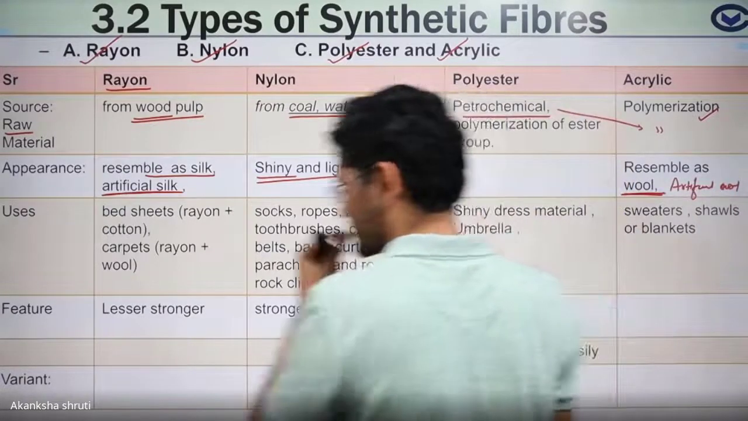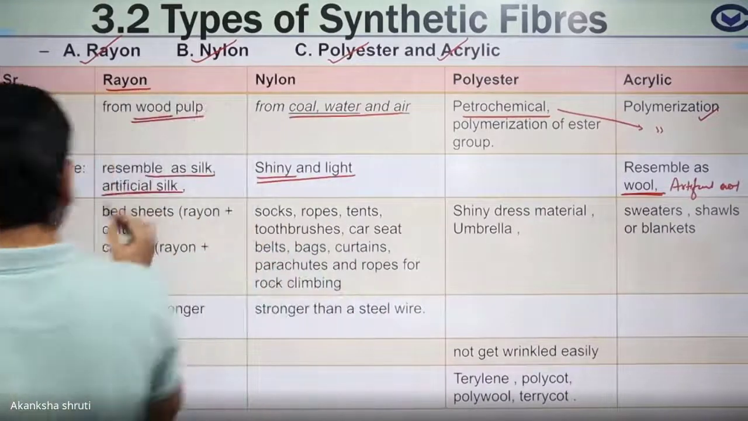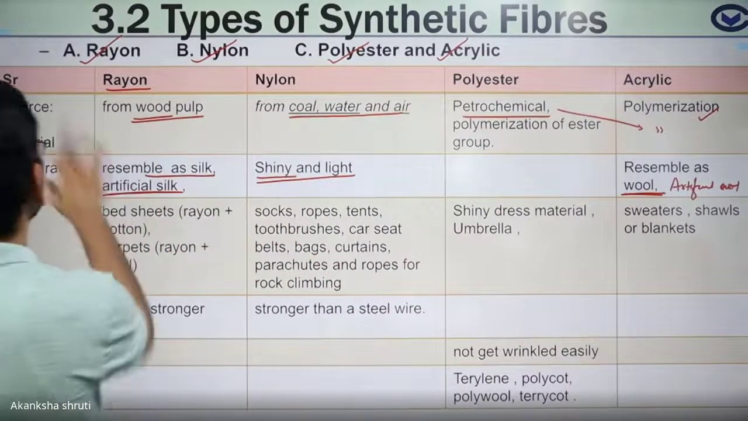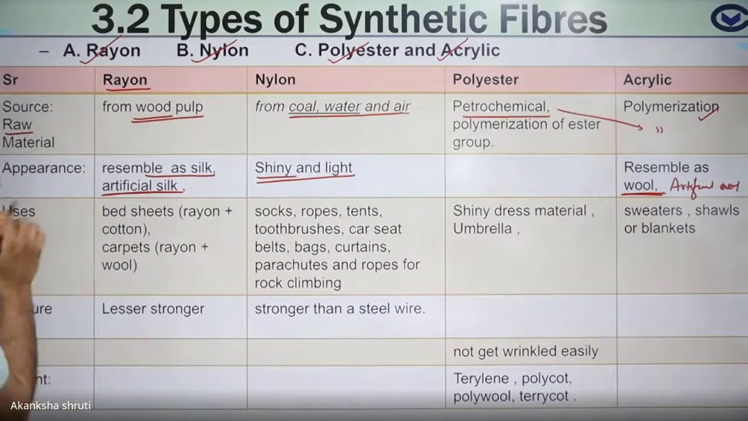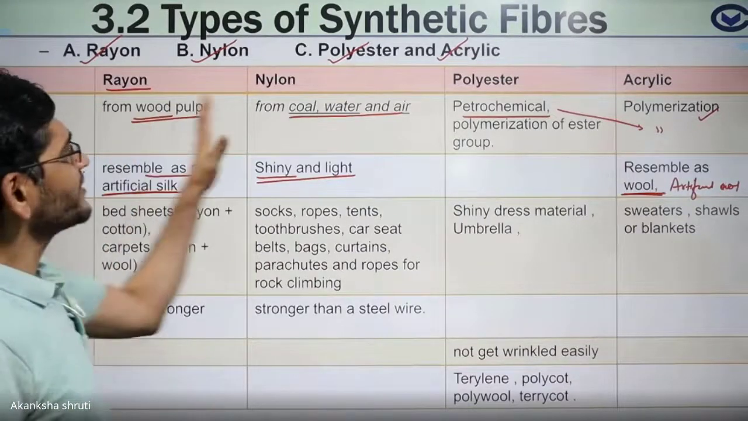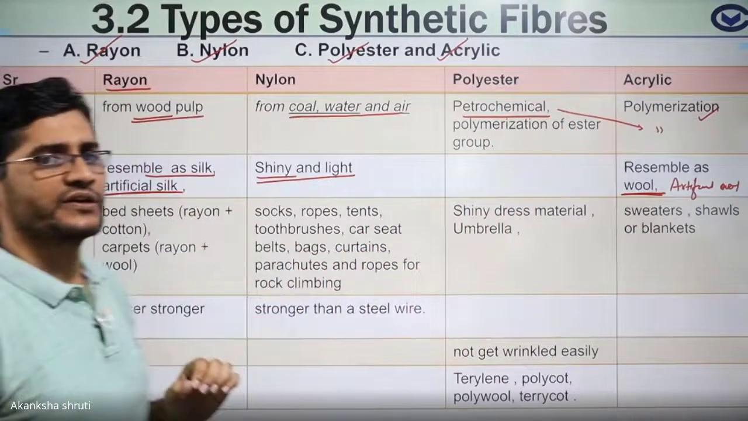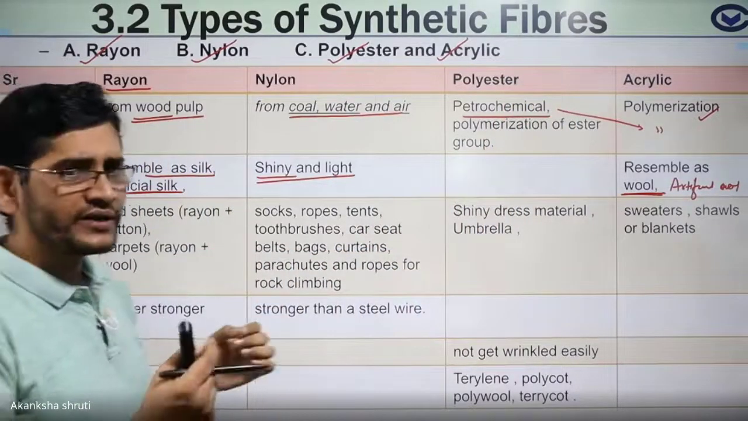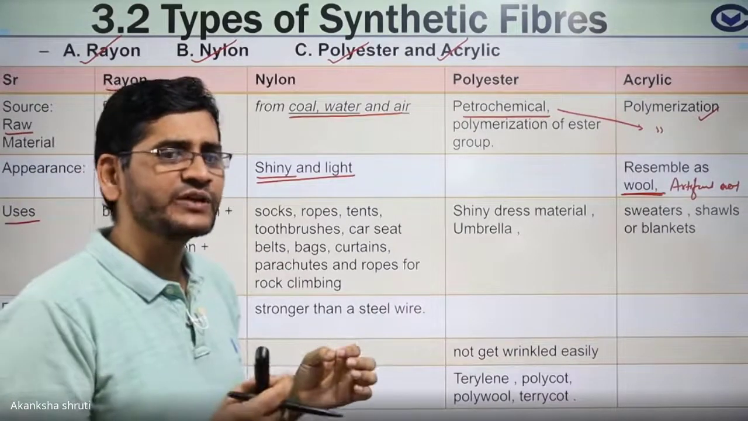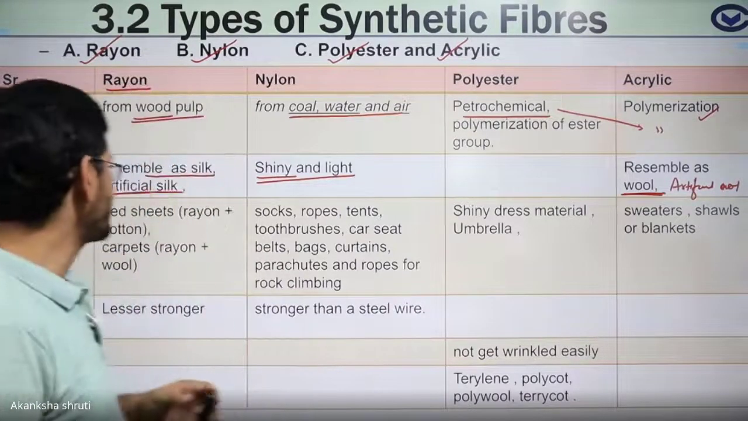Students, you have to make this table. Quickly note it down, you will not find it in one place. Just make it like this. Next, what are the uses? Each of these fibers has some specific or unique feature. Based on that unique feature, these are used at different places.